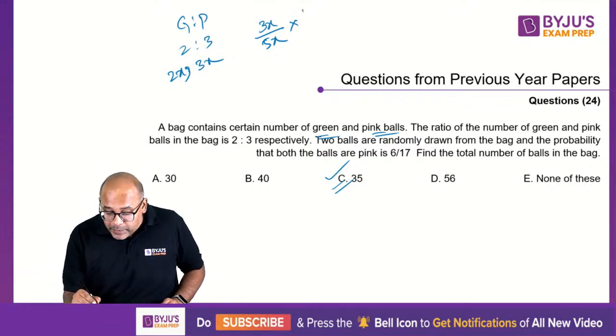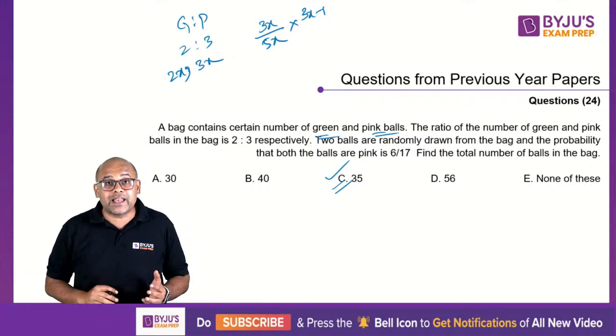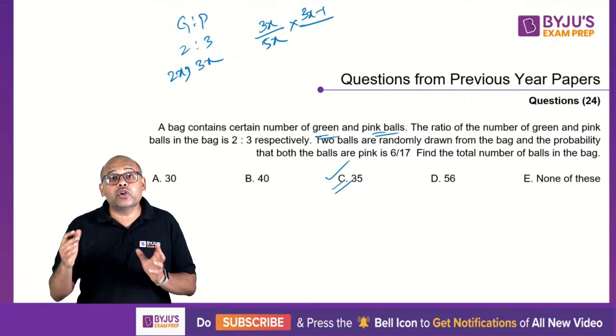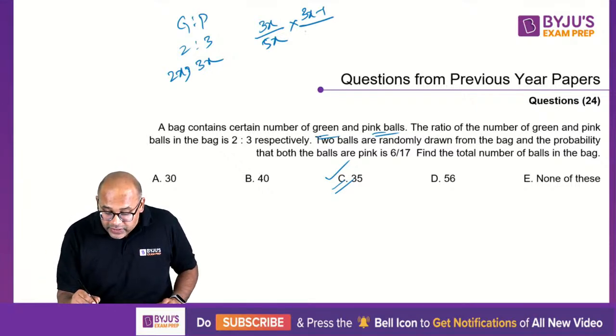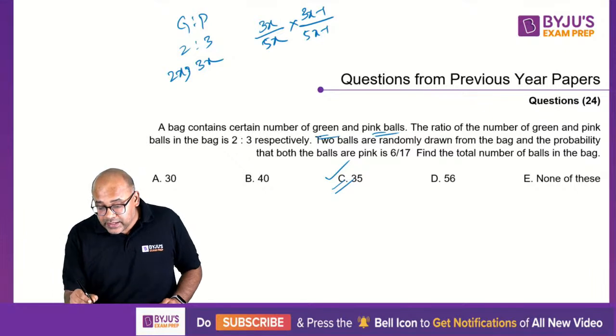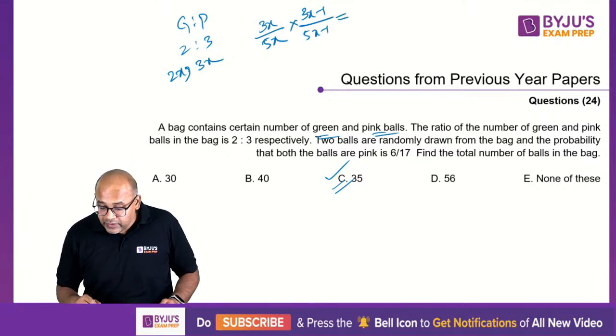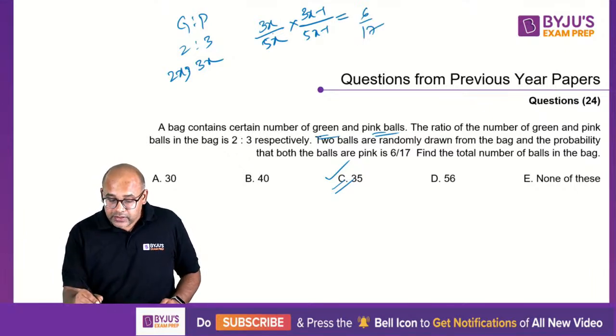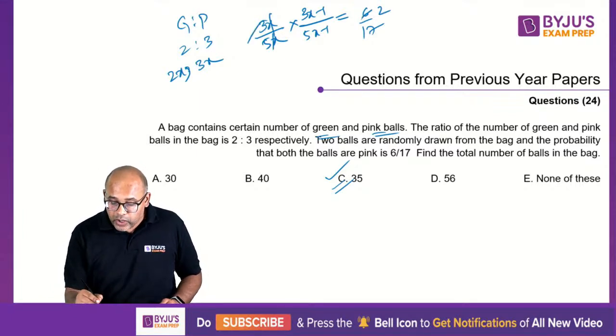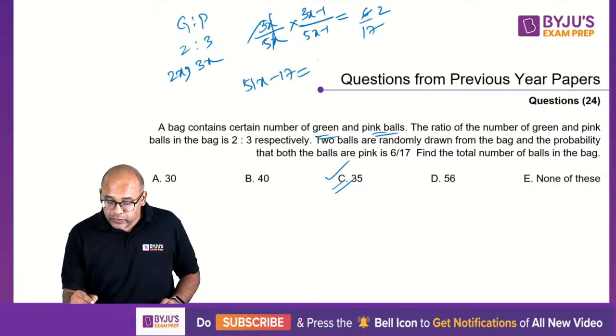If the next ball is pink, it is 3x minus 1, since one ball is less. And from the total also one ball is less, so it is 5x minus 1. This probability is given to you as 6 by 17. So this gets cancelled anyway. Cross multiply: 3 goes 2 times. So 17 3s are 51x minus 17 equal to 50x minus 5 2s are 10 minus 10. So this gives you x equal to 7.